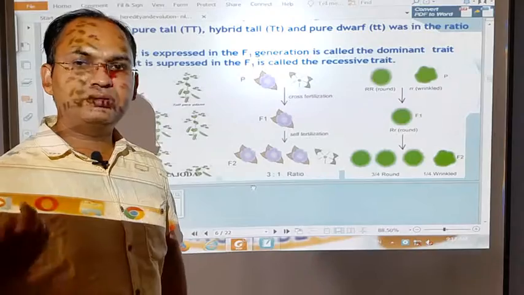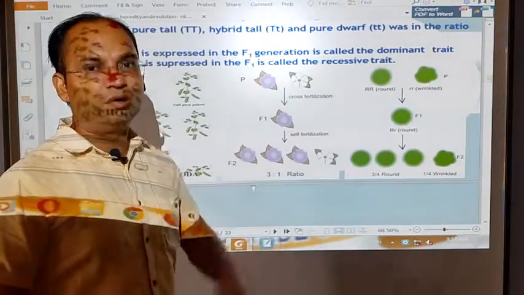So here we can also conclude that purple color is dominant.